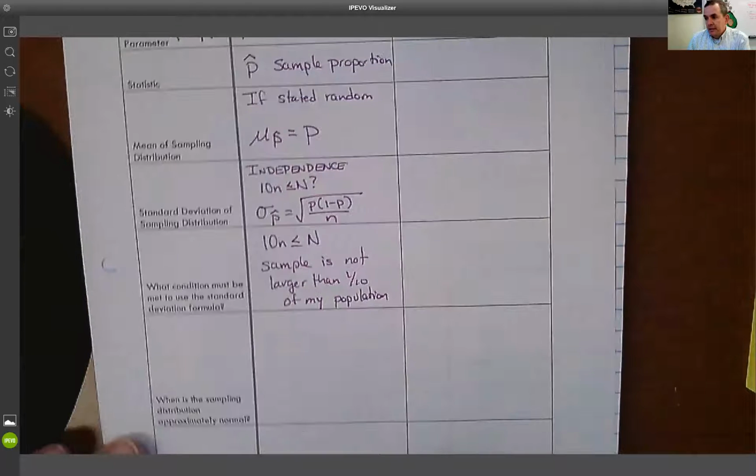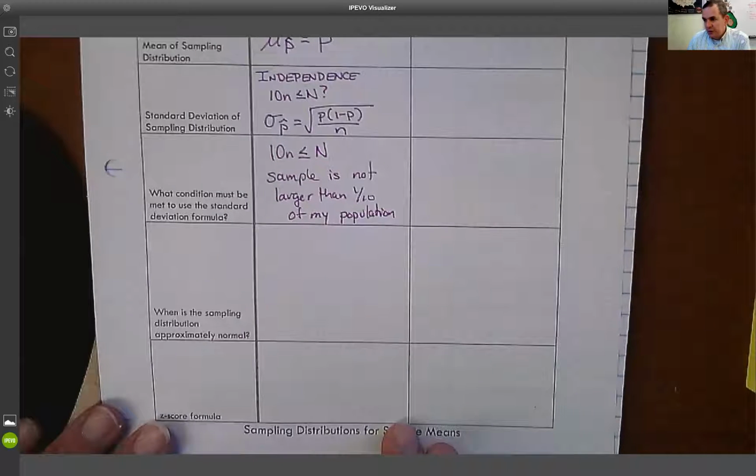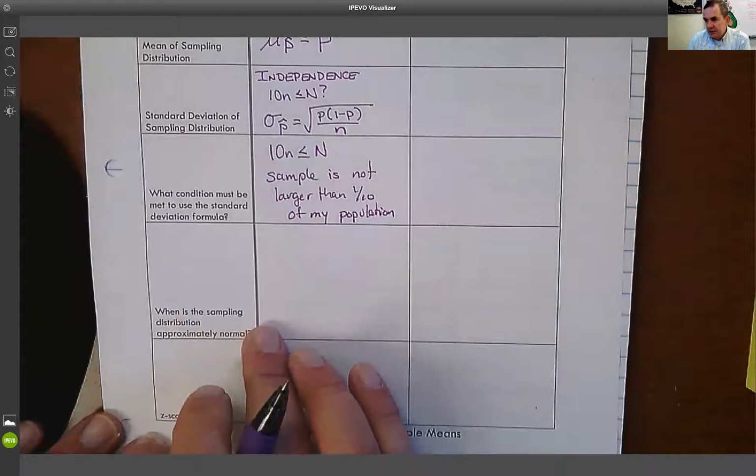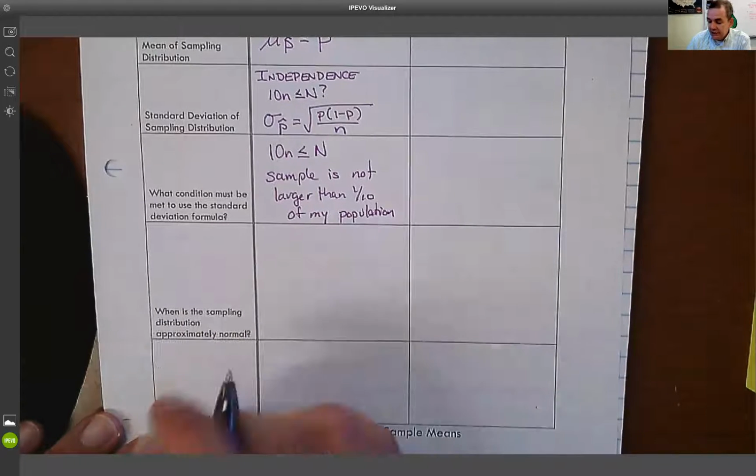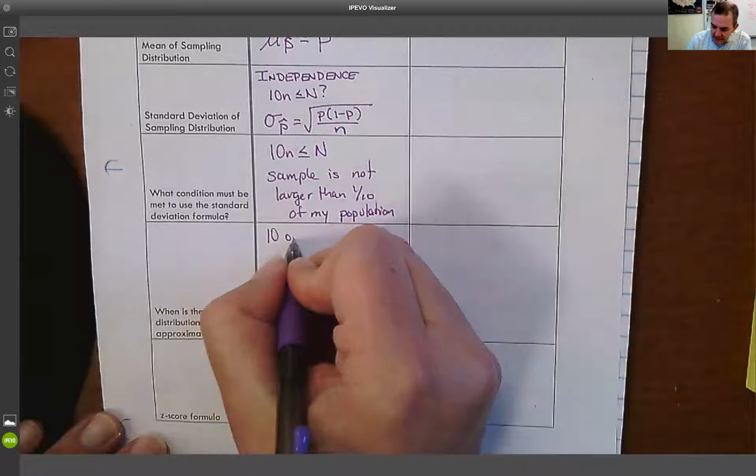Okay. Now the next thing we want to look at is when the sampling distribution is approximately normal. In this case, the way I check that is that I need to have 10 or more successes.